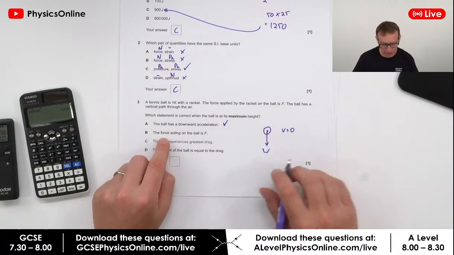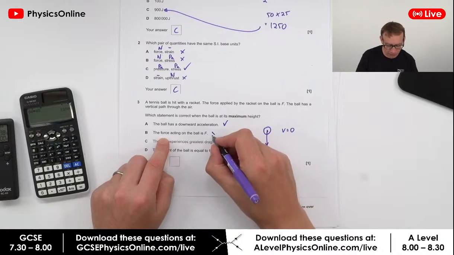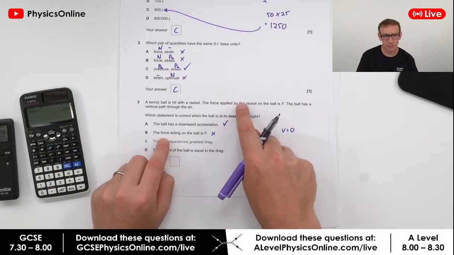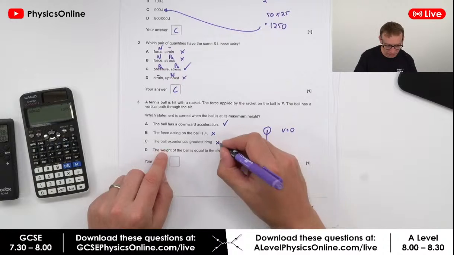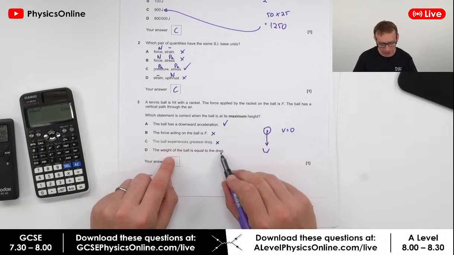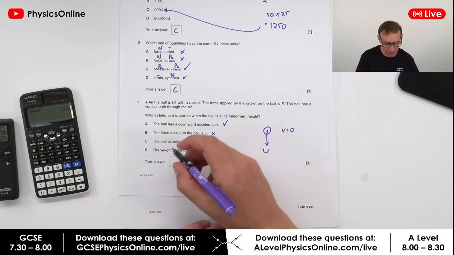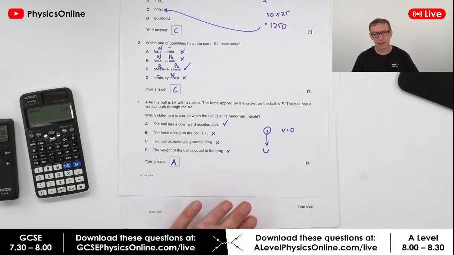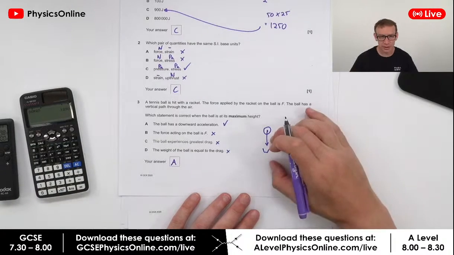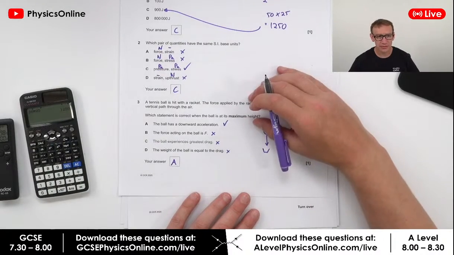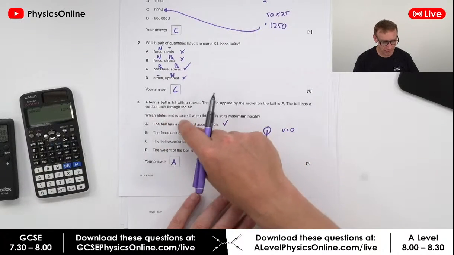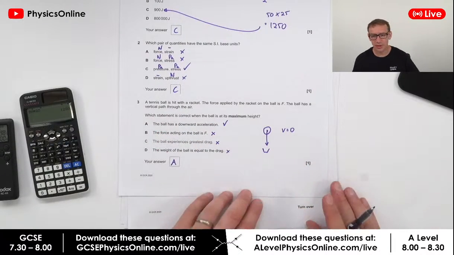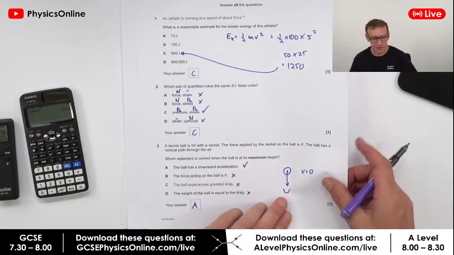So that's true. The force acting on the ball is F. Well, that's not true because that only happened when the ball was being hit by the racket. It experiences no drag because it's not moving, and there's no drag, so the weight can't be equal to it. So here the answer is A. So I would say for something like this, draw a diagram based on what's in the question, look through all the statements, and even though you know that A might be the correct statement, it's worth just checking through all the others as well. Great stuff, everybody.